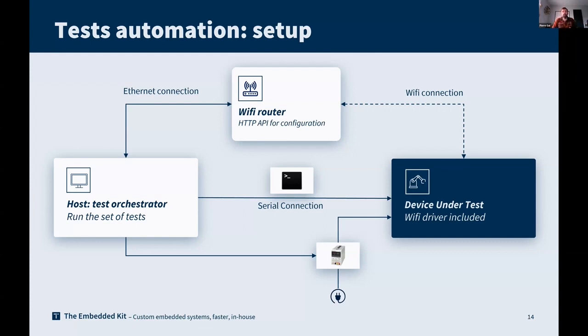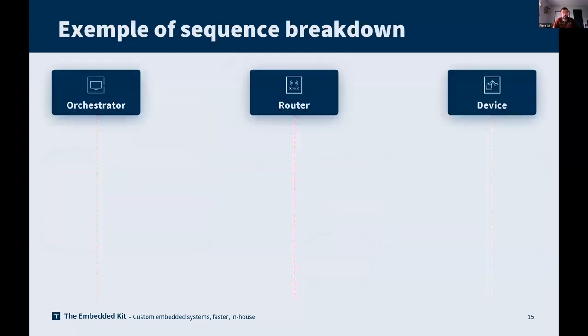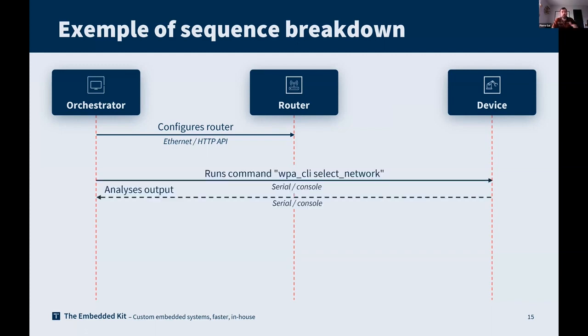So that's the first step: correctly define your test automation environment. And then let's focus on the different use cases. We have our orchestrator that will configure the router through the stable Ethernet connection, through some HTTP API calls. The router is in the good mode.